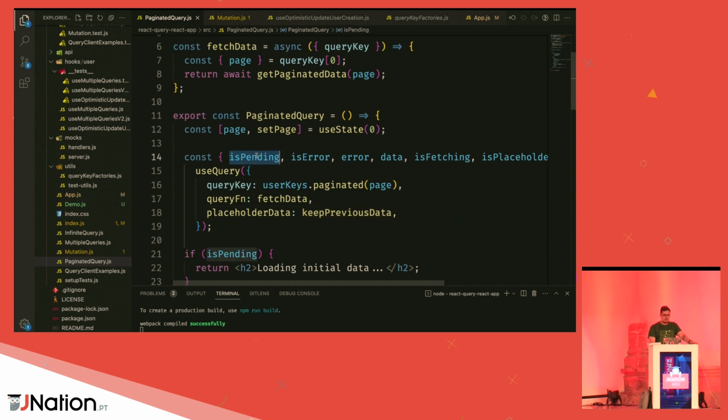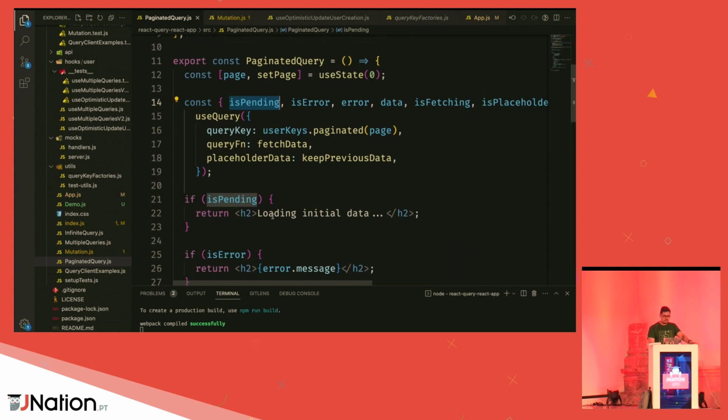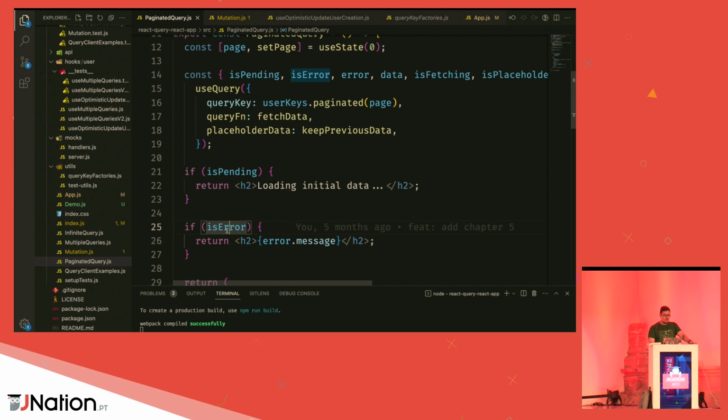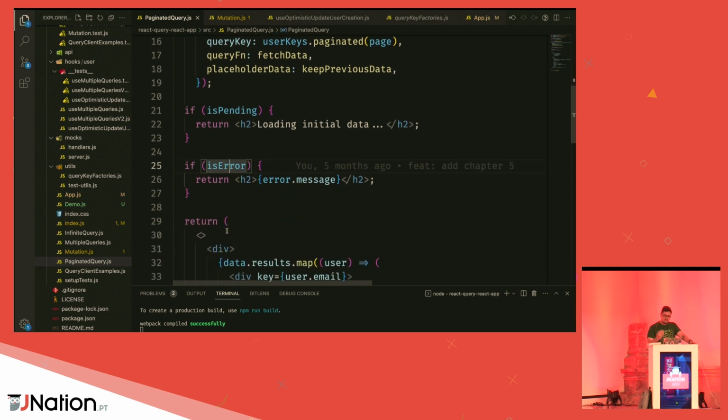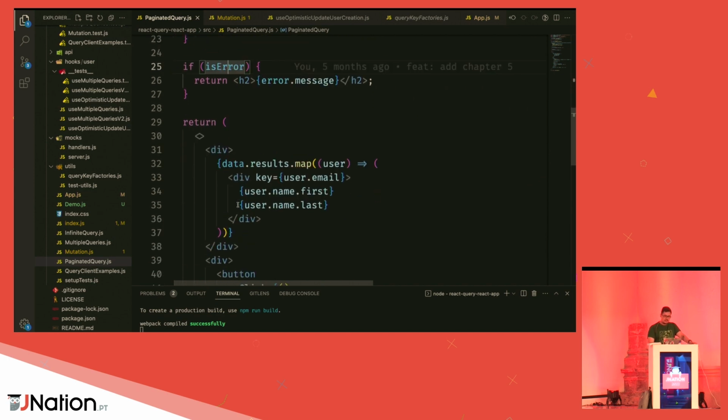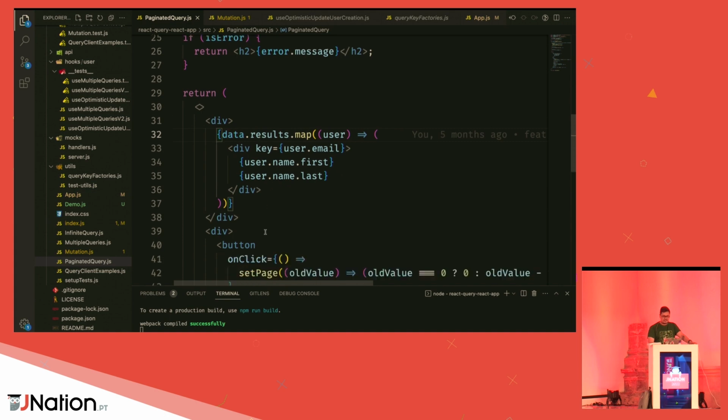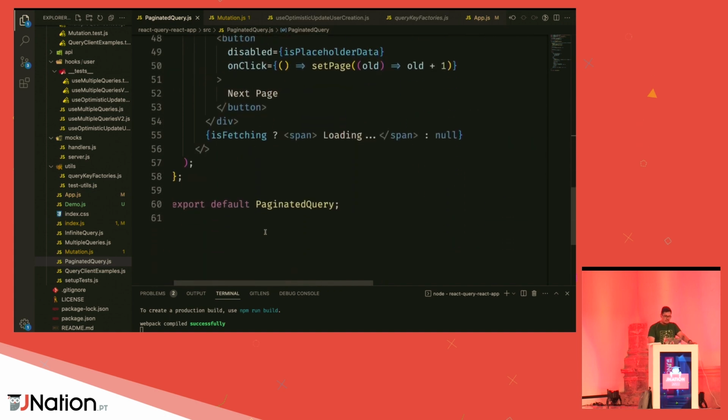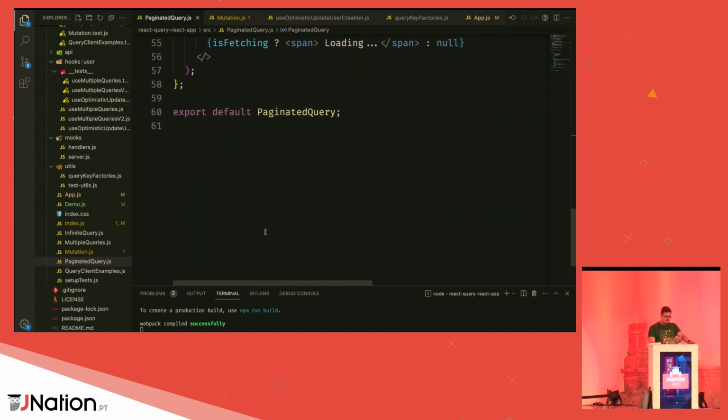Now we destructure a couple of things. So we have an isPending indicator. So when we are loading initial data, we are showing this to the user. We have an isError scenario. Once there's an error, we show the error. And then once we get our data, for each page, we show the data that we need here. And that's pretty much pagination.